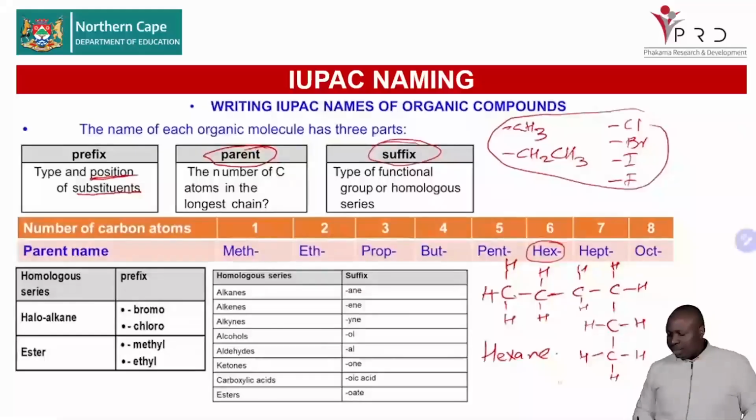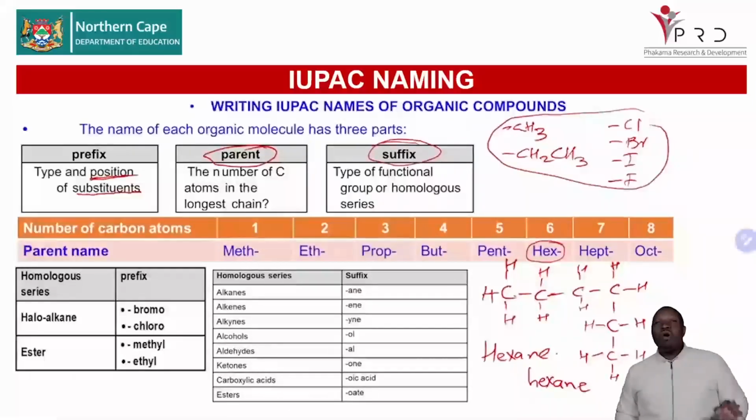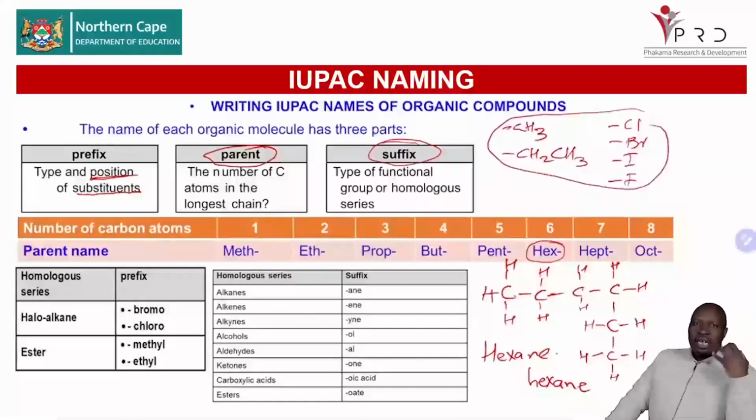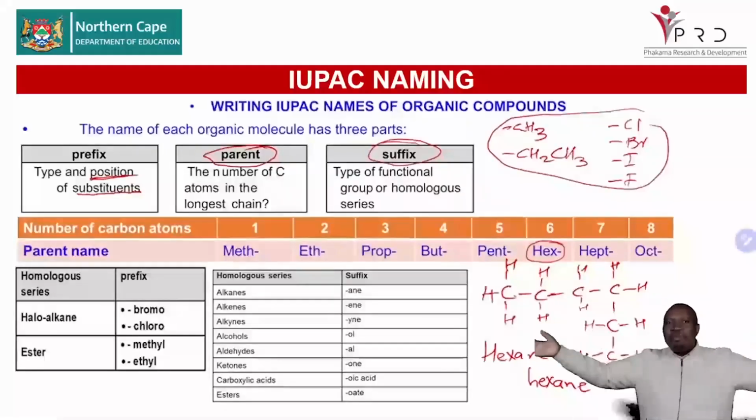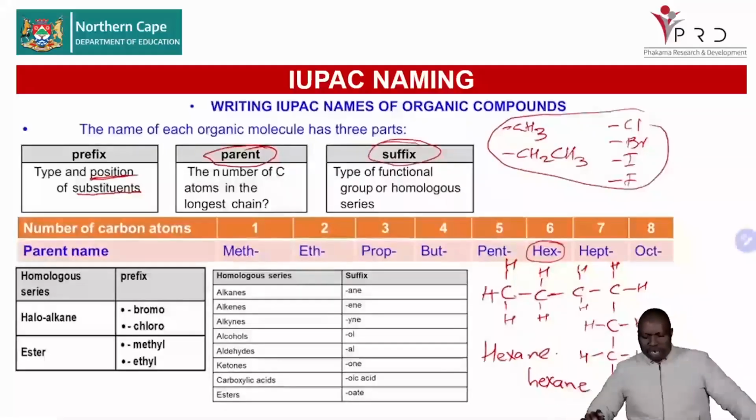So we know that this is an ane. And then how many carbons in the parent chain? 6. So that would be hex. Remember, it is only for esters and carboxylic acids that we write 2 names. All the others are 1 name. No matter how long the name is, you will write it as 1.